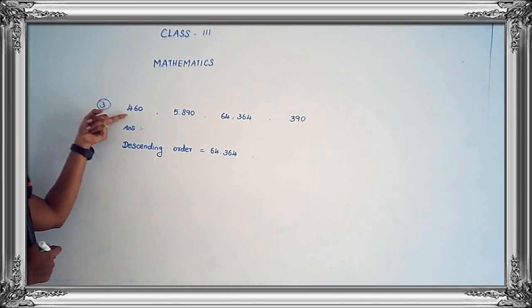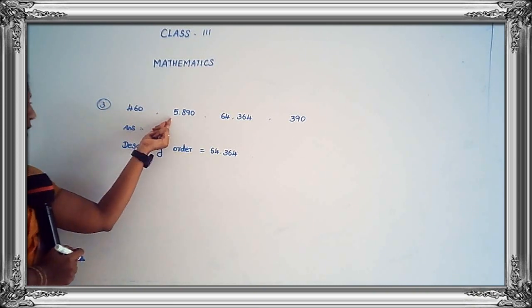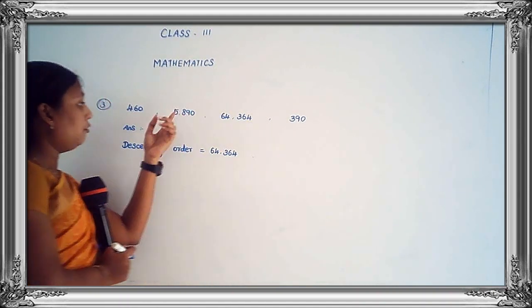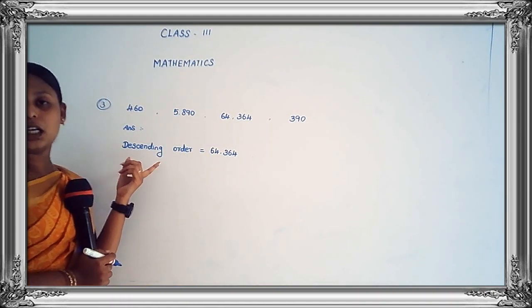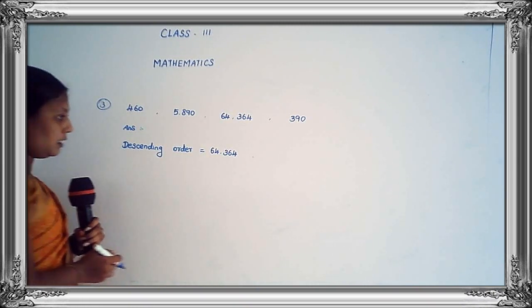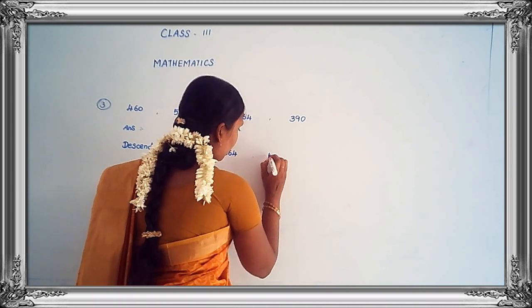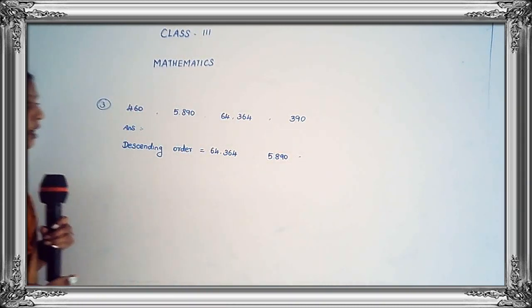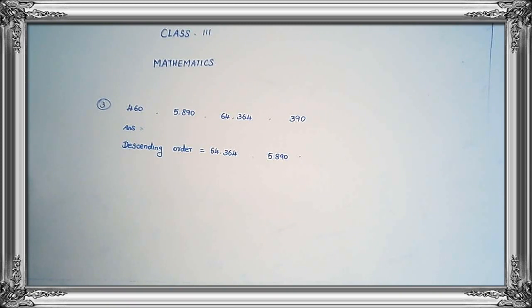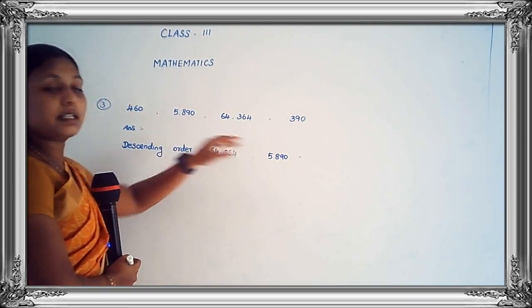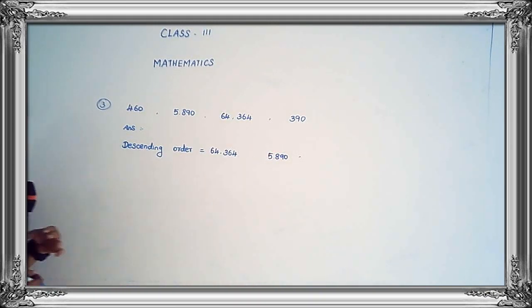Then 460, 5,890, 390. A 4-digit number and 3-digit numbers. Which is greater? The 4-digit number is greater. So we write next 5,890. Remaining two numbers are 460 and 390.